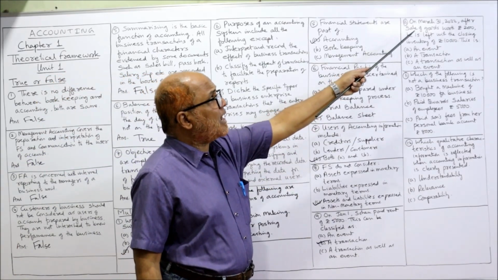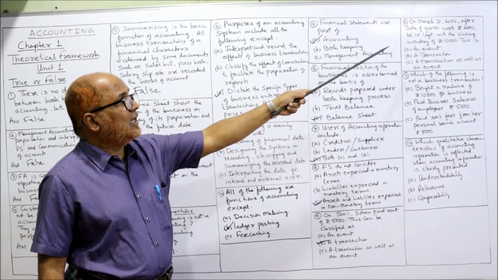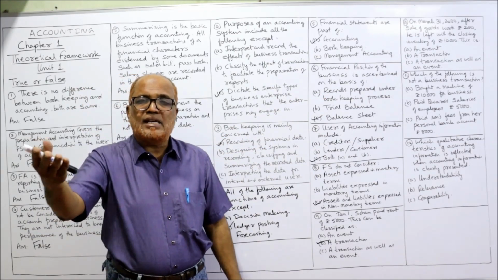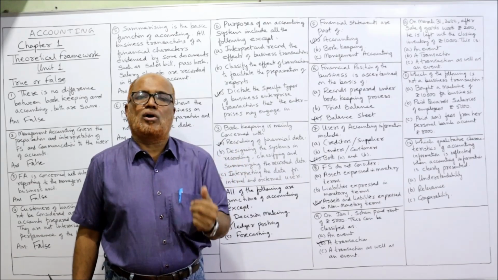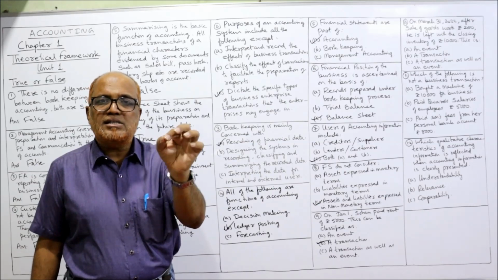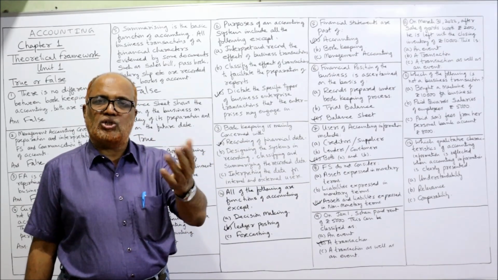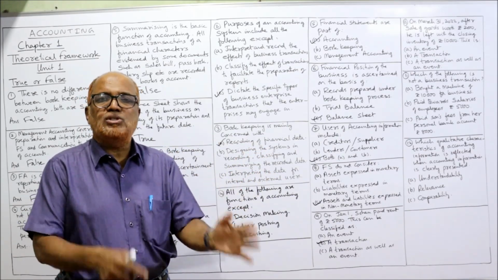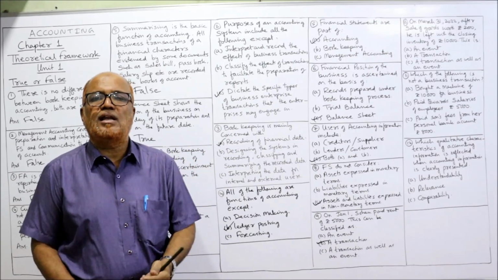Next, on March 31st, 2022, after sale of goods worth 2,000, he is left with closing inventory of 10,000. That means after selling the goods, he has some inventory, that is stock. He has some closing stock. That closing stock is an event, not a transaction. Transaction means exchange. Here, it is not an exchange. It is the goods left unsold. The unsold goods or inventory is an event.